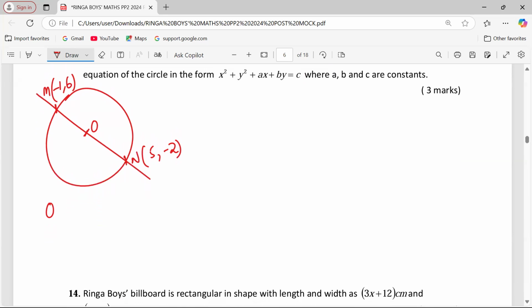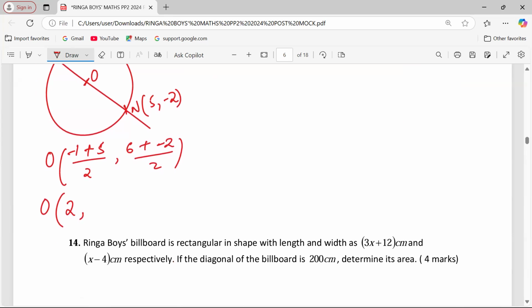Given 2 points, we can find their midpoint coordinates, whereby we need the first x plus the second x, divided by 2, and the first y plus the second y, also over 2. So the coordinates of O shall be -1 plus 5, which is 4, over 2, we get 2.